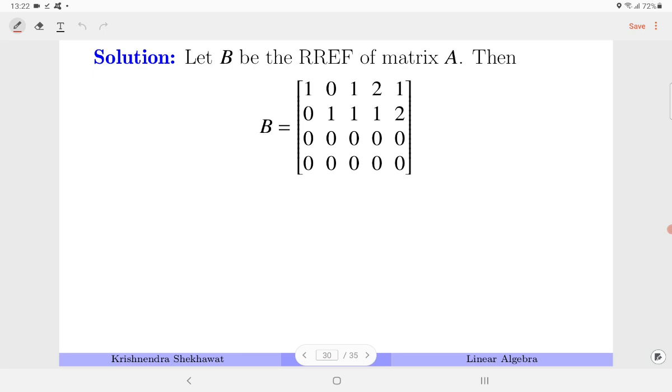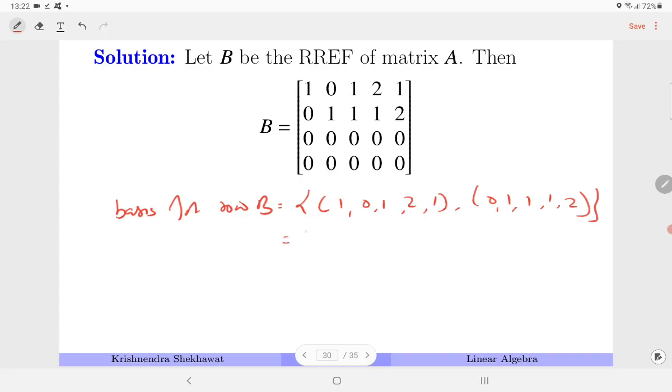So this is the REF. And now what is the basis? So the basis for row B is the first two rows, because it is in REF and these two rows are linearly independent. So (1 0 1 2 1) and (0 1 1 2), which is the basis for row A, because row A is equal to row B.